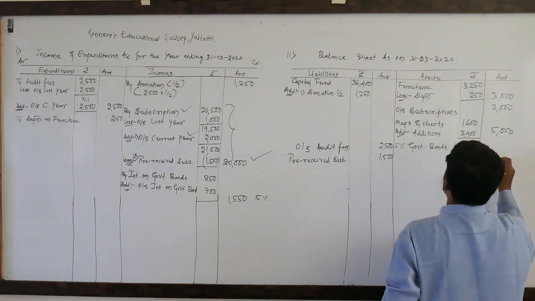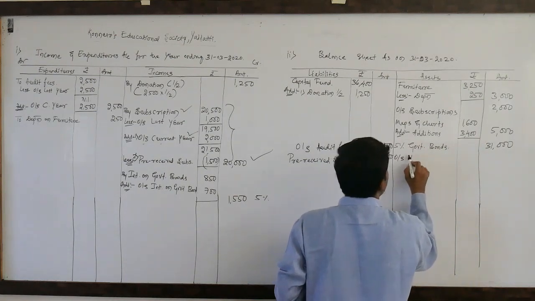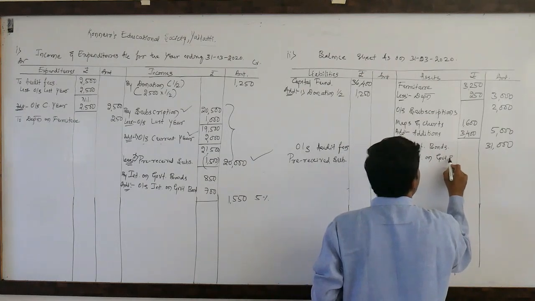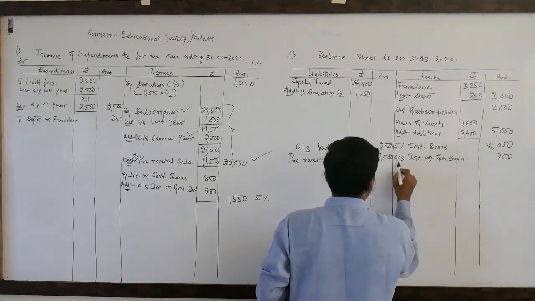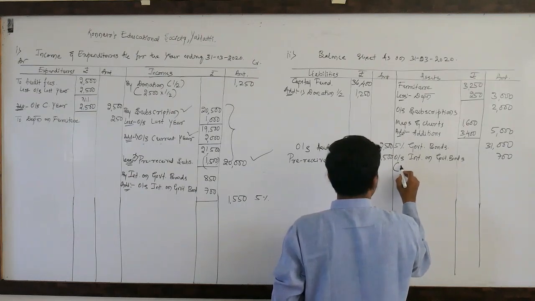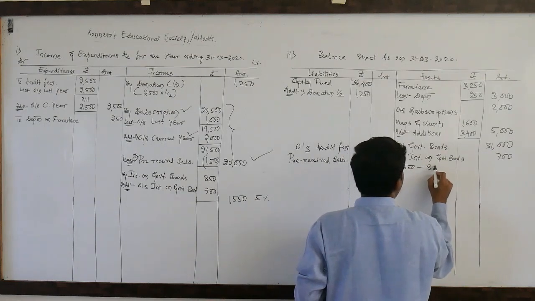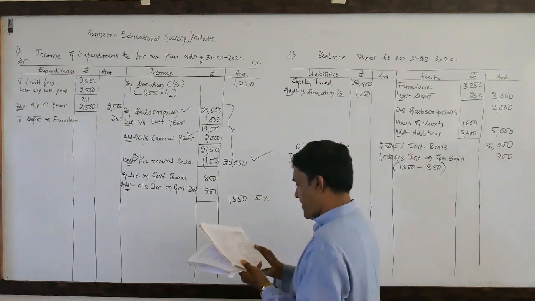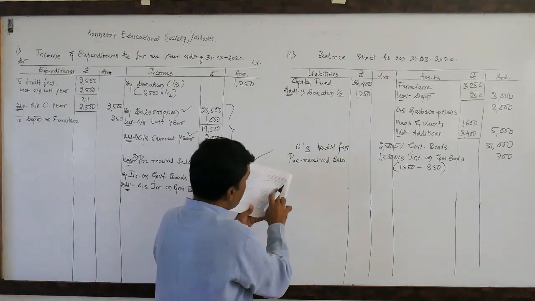Interest on government bonds. So this is 5% government bonds is rupees 31,000. Outstanding interest on government bonds, how much? 700. So I will show here. So total 1,550 is interest, out of which we have received 850. So the balance amount, receivable amount. Right? Look at on the asset side. So we have completed 5% government bonds.